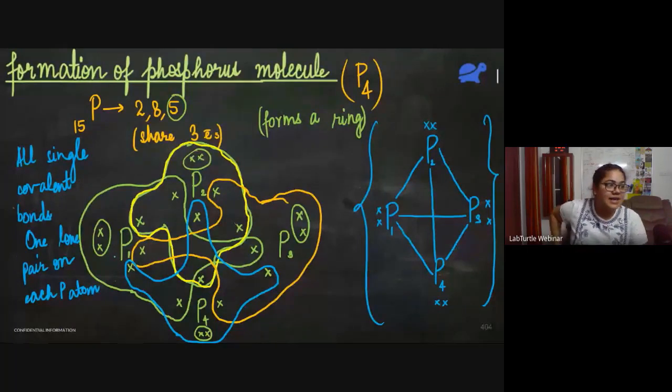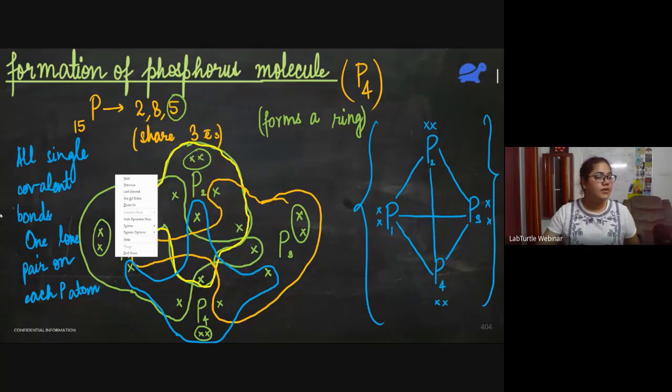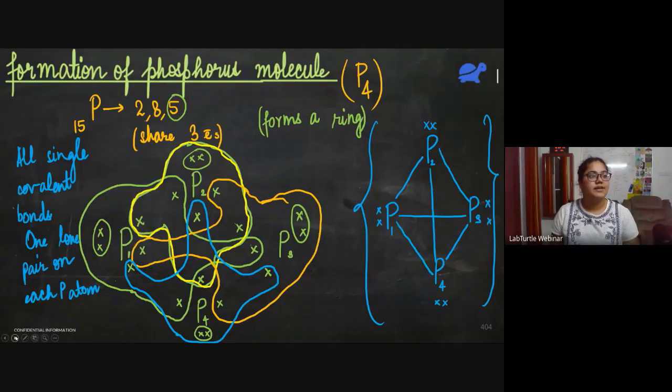Meghna is asking, can we draw only the simplified diagram for exams? No, you have to draw both of them. And Omkar is asking, ma'am, can P2 exist? What is P2? The second phosphorus atom? Yeah, it does exist. Why won't it exist? If there is any doubt here, you can ask me. Or if it's clear, let's move ahead. No doubts. Okay.